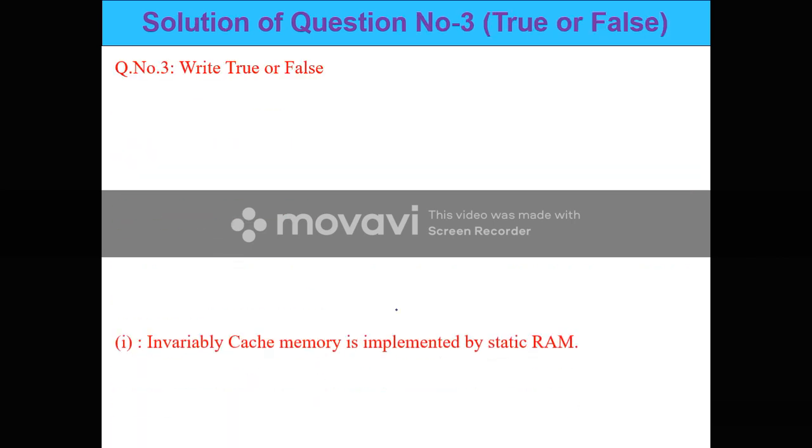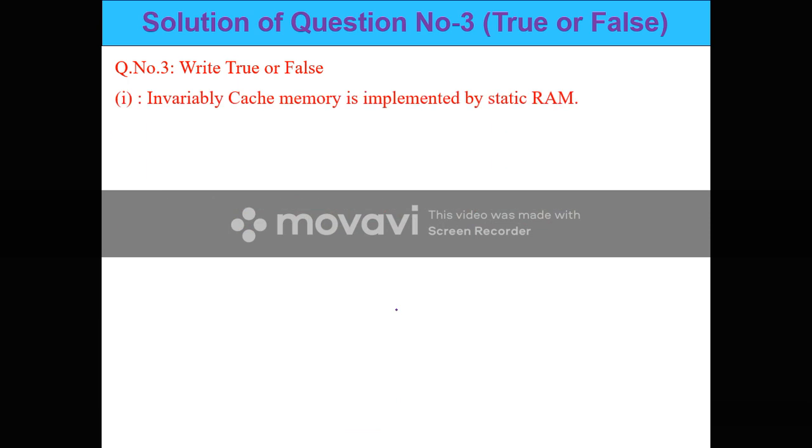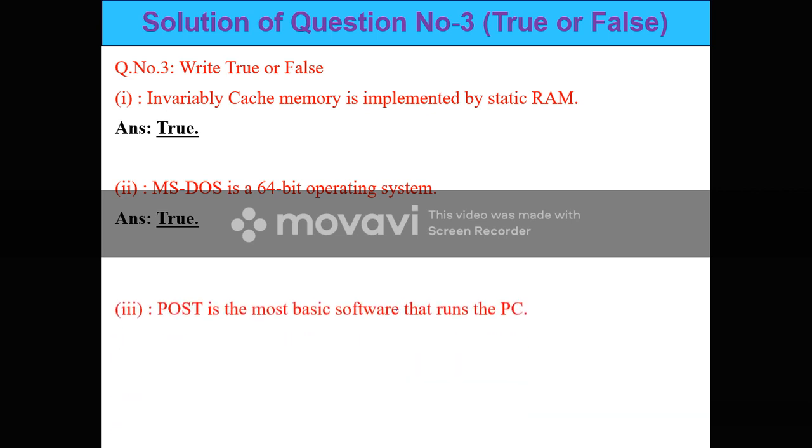Write true or false. Invariably, cache memory is implemented by static memory. This statement is true because cache memory is implemented on SRAM, or static random access memory. MS-DOS is a 64-bit operating system. This statement is also true.